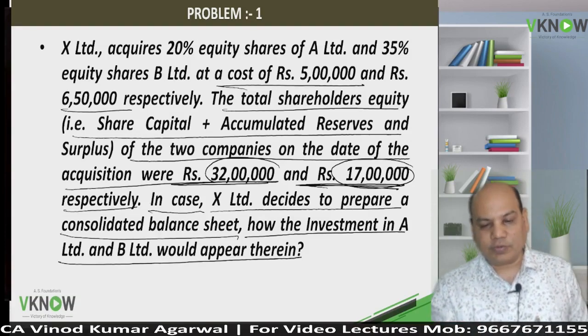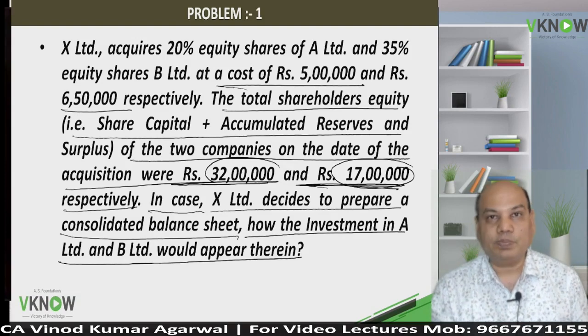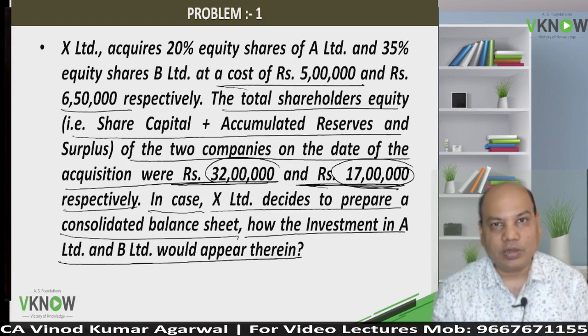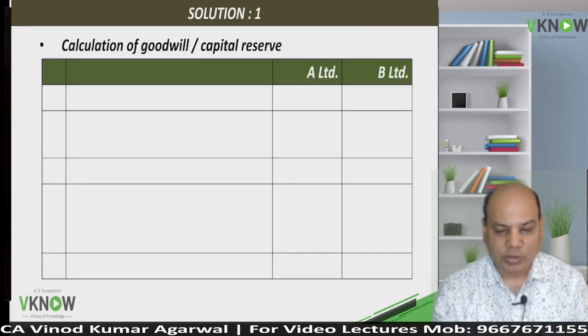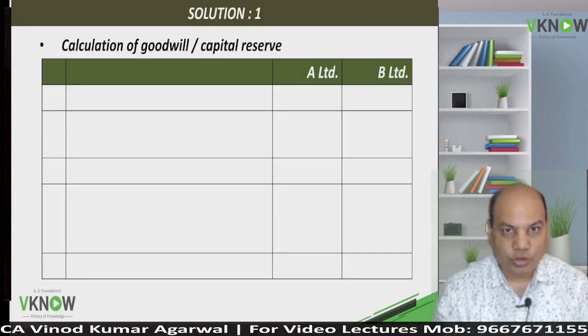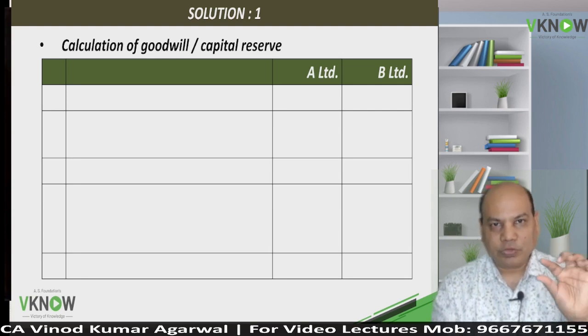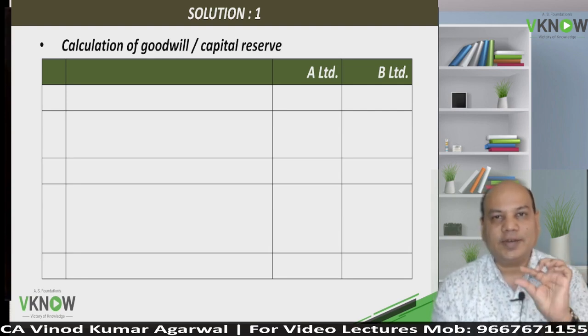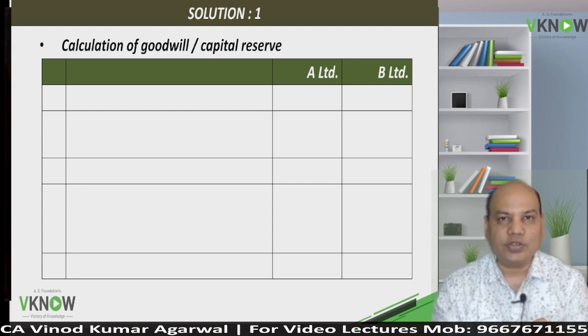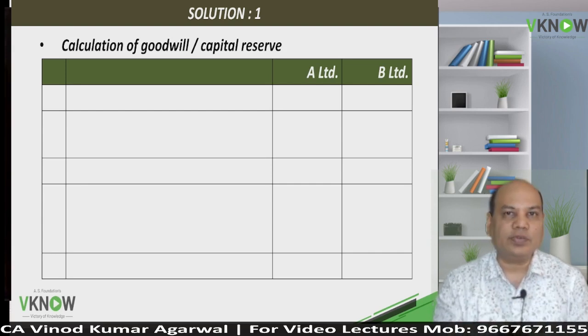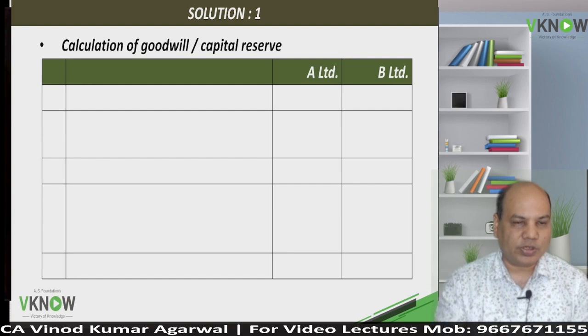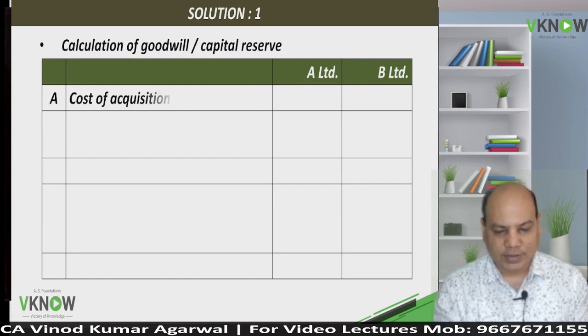Okay, so first I will compute goodwill or capital reserve. So please follow me. How to compute goodwill or capital reserve? We have to compare cost of acquisition with the share in net asset of the associate on the date of acquisition. Cost of acquisition versus share in net asset.